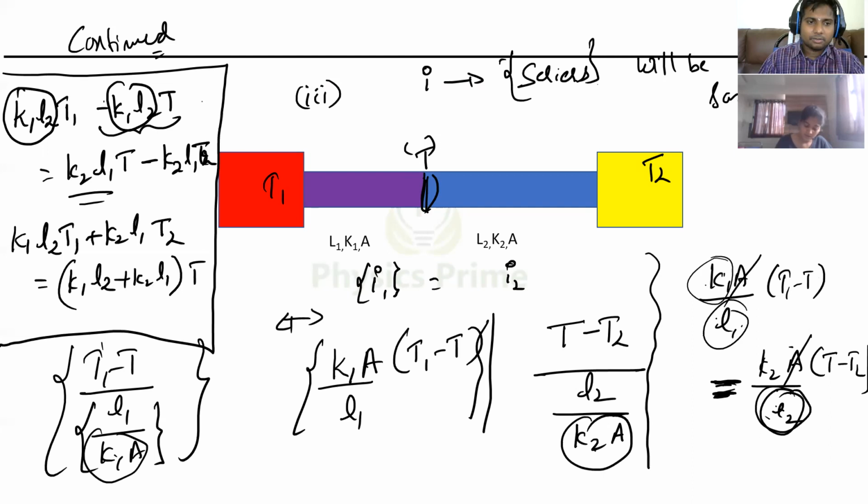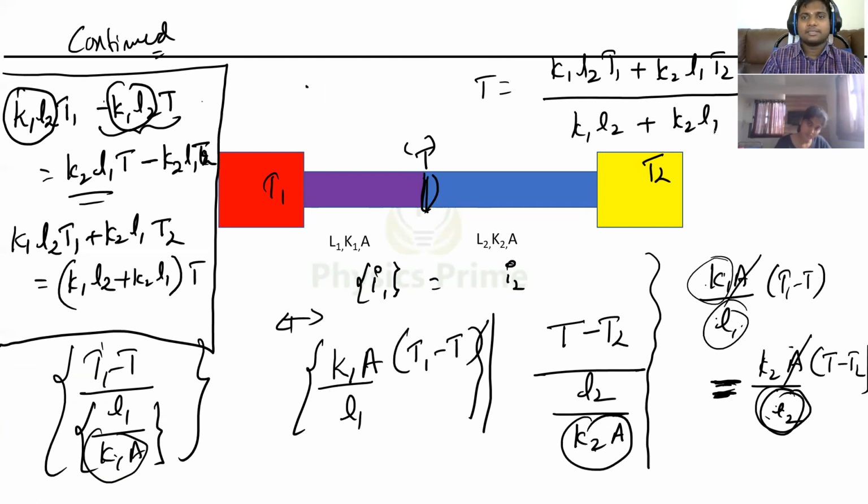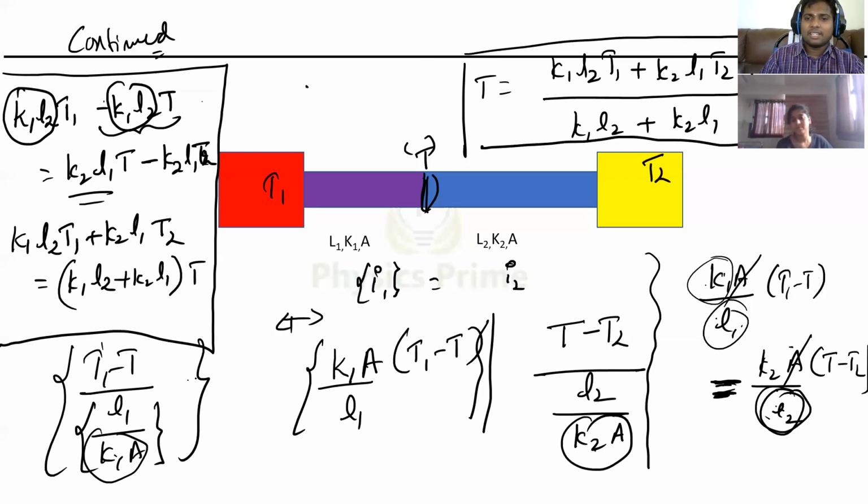So now I will use this space here and solve this equation. So now can I make it as T is equal to (K1 L2 T1 plus K2 L1 T2) divided by (K1 L2 plus K2 L1). Got it? Isn't it? You should know how to derive this. Yes, this is completed. I just equated I1 equal to I2 and simplified this.